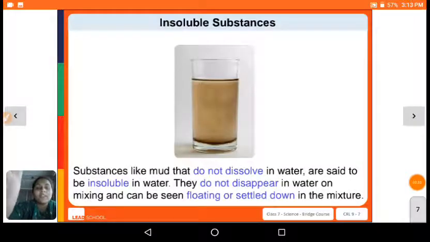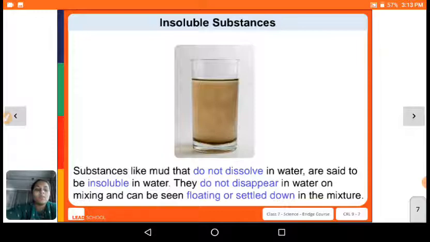So if I ask what are the substances that mix or dissolve in water, we can say lemon juice, sugar, salt. These are the substances that get dissolved in water, right? So they are soluble substances. Substances that dissolve in water are soluble substances.